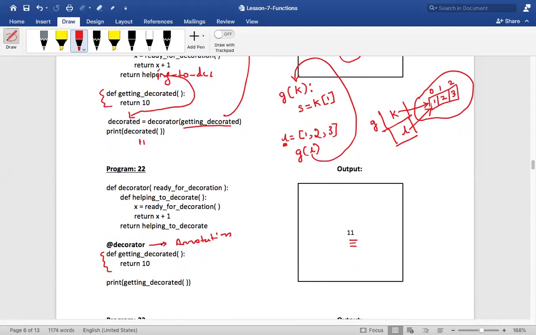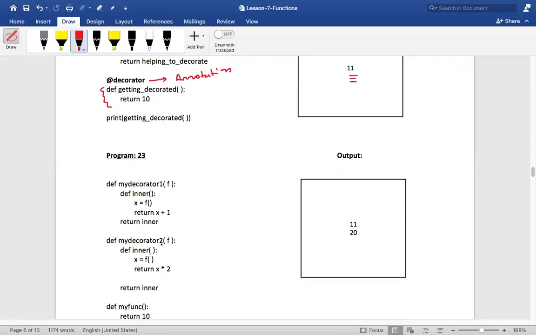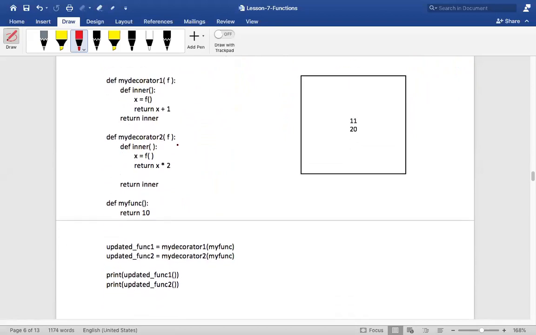Now, I'll show you one more program, the same version. Listen to me. In this case, can you tell me how many decorators are there, first of all?